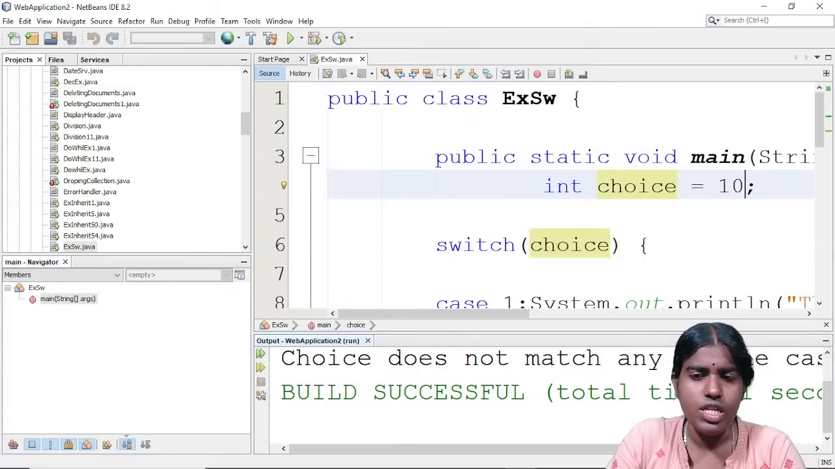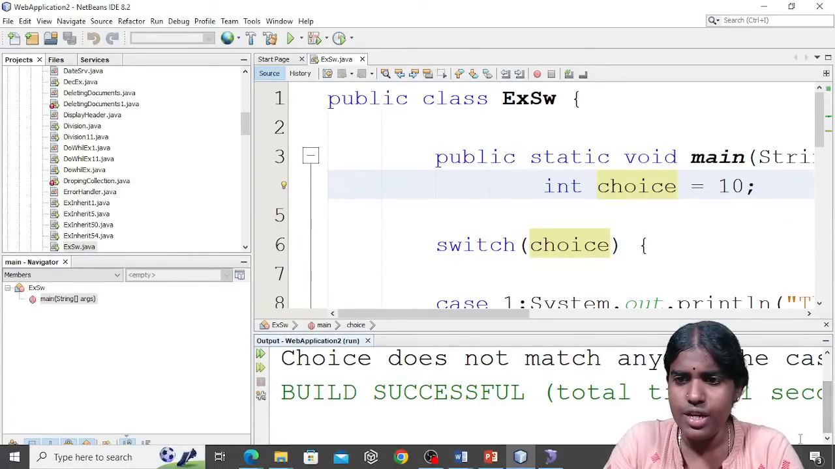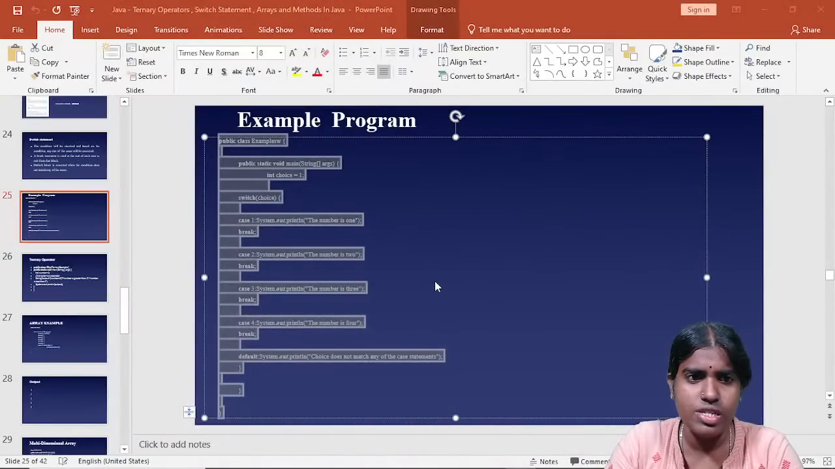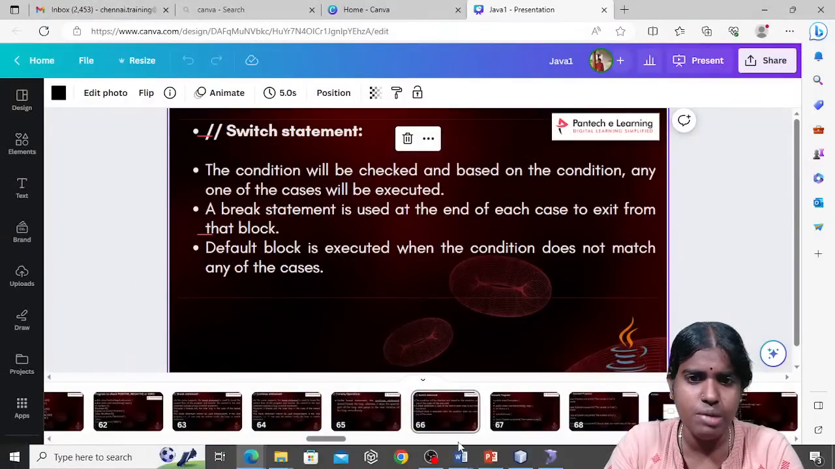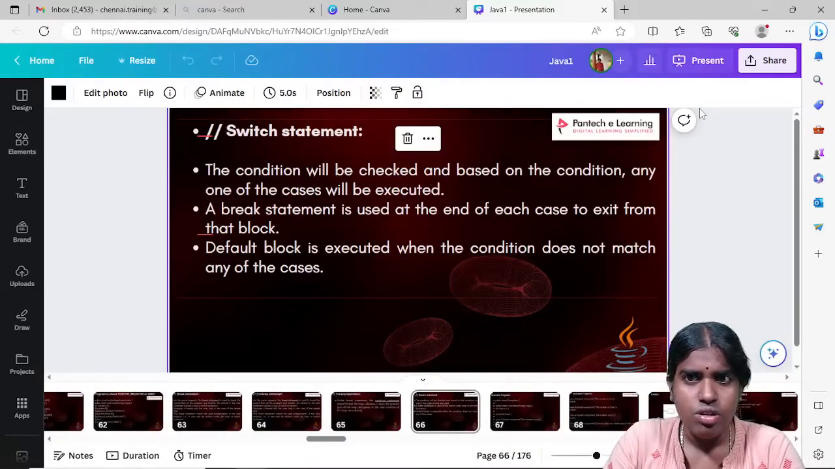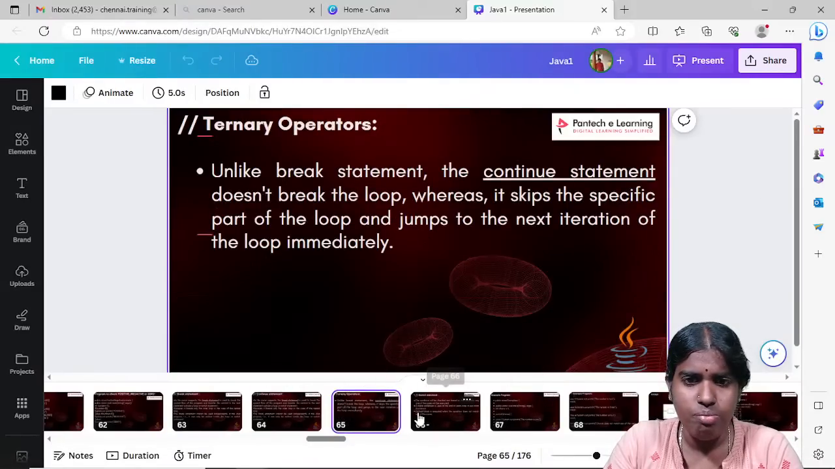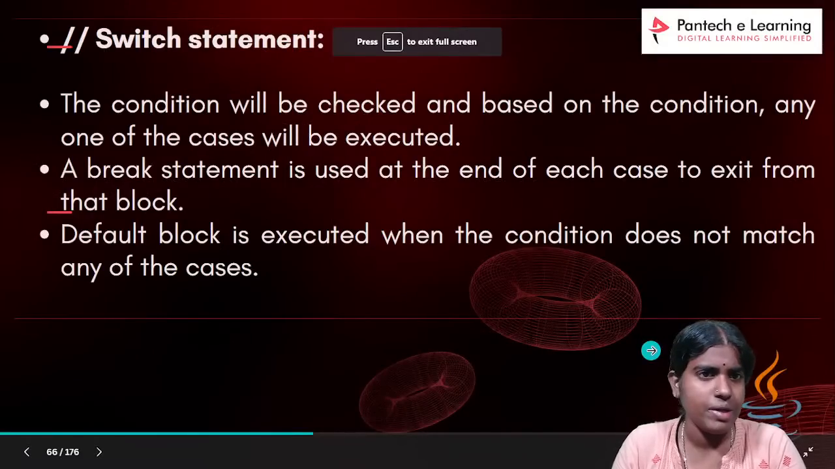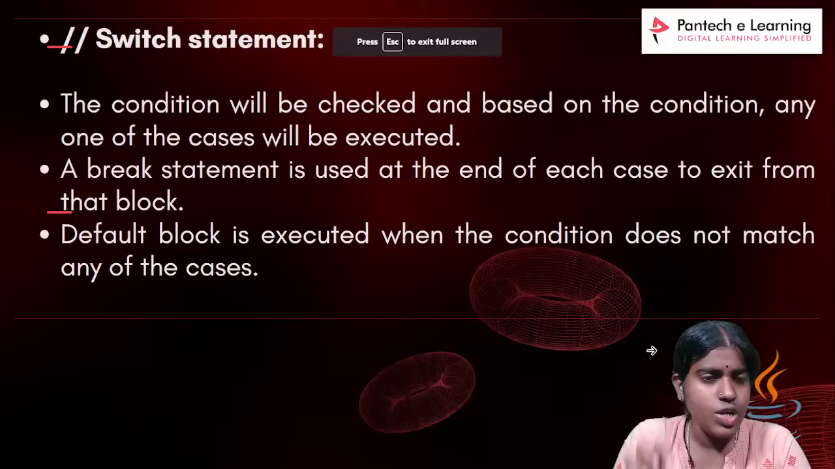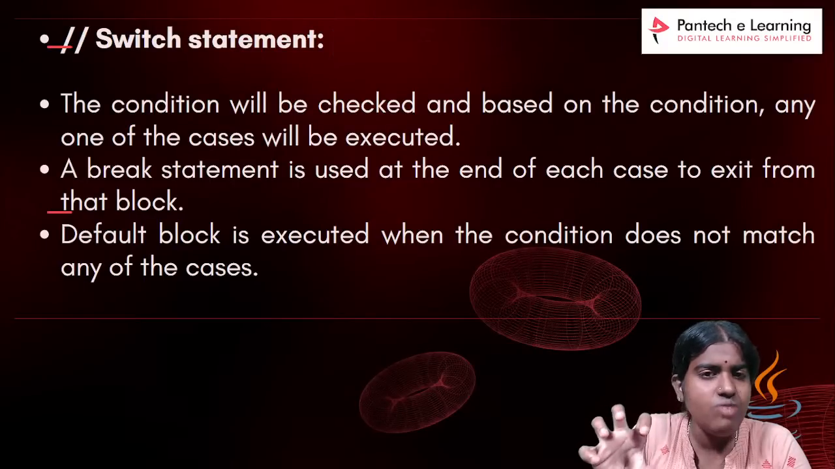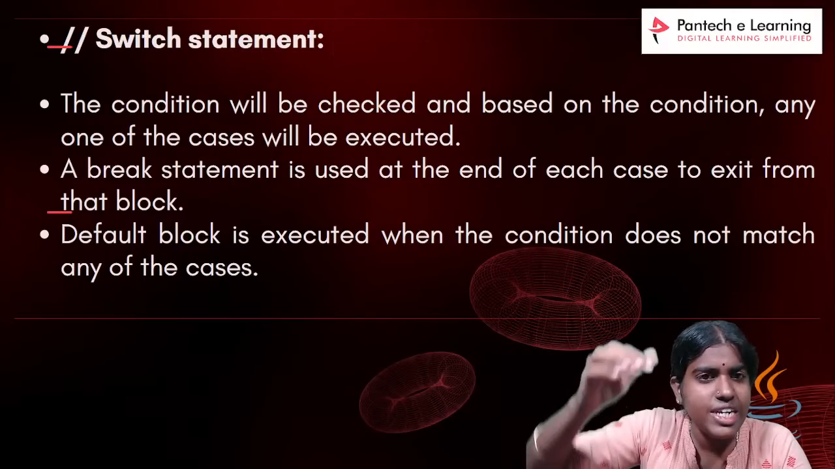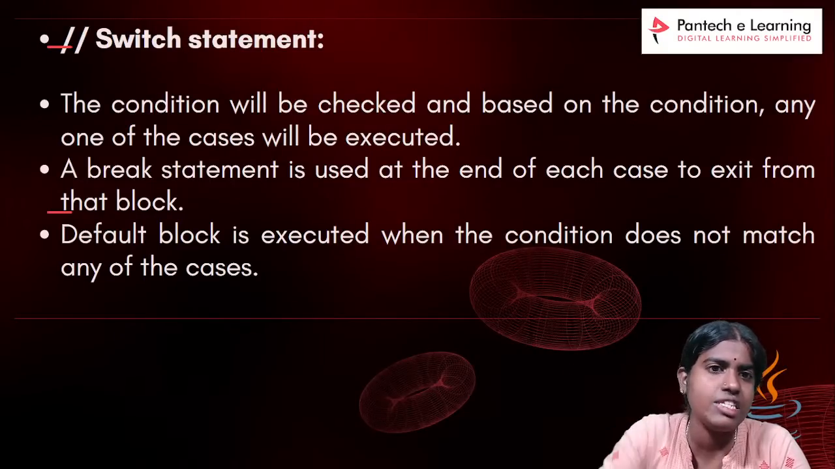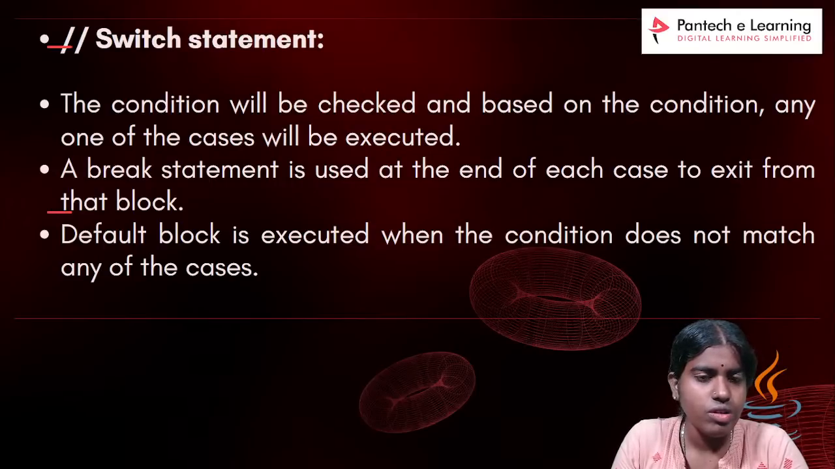Clear with this? So till this part, whatever I am speaking, everything is clear. Any doubts so far? So I was discussing with you about different types of decision making statements. Firstly, I gave you some examples of ternary operators and then I discussed with you about the switch statement. So what is the use of the switch statement? Based on the condition, any one of the cases will be executed.